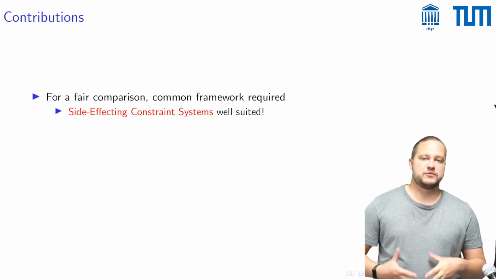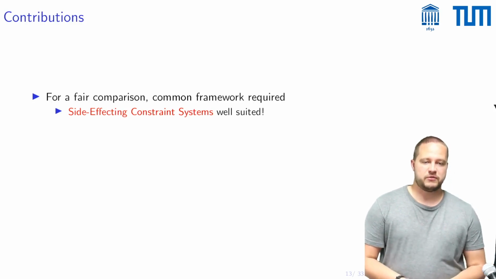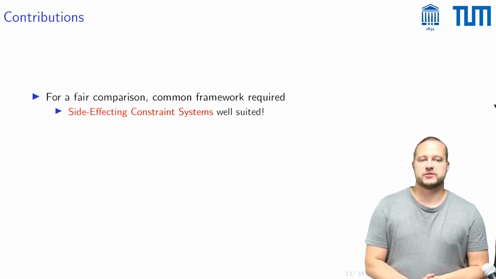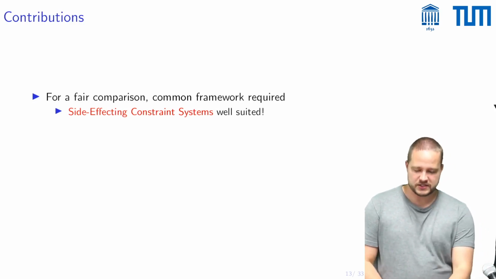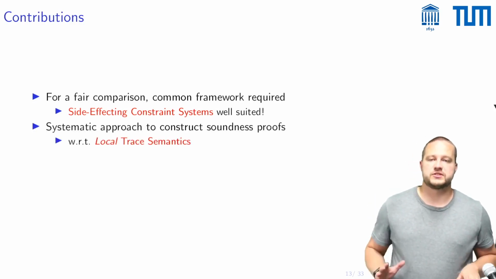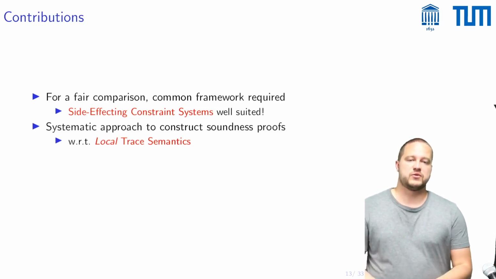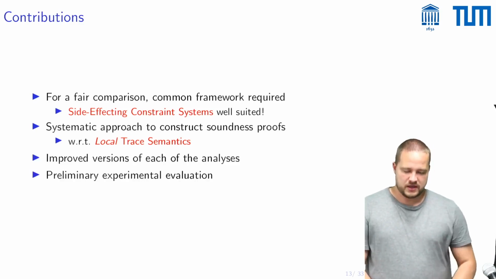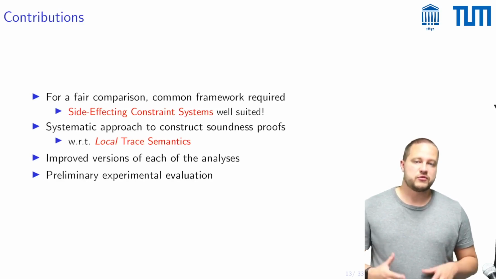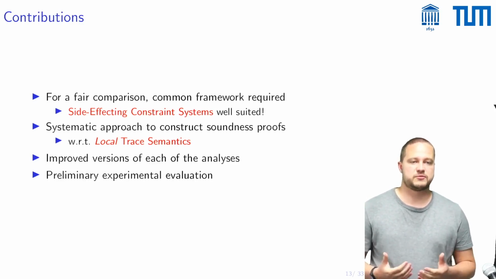First of all, to do a fair comparison, we had to both formulate them in a common framework, and we found out that this framework of side effecting constraint systems that we have just introduced is very well suited for this task. Then we also want a systematic approach to construct soundness proofs for these types of analyses, and we do this with respect to a local trace semantics, which is a new concrete semantics that we give. And then we also provide improved versions of each of these analyses. And finally, we have also done a preliminary experimental evaluation.